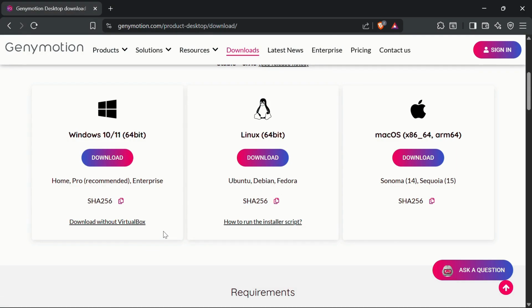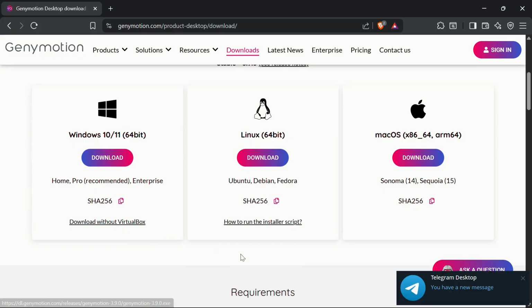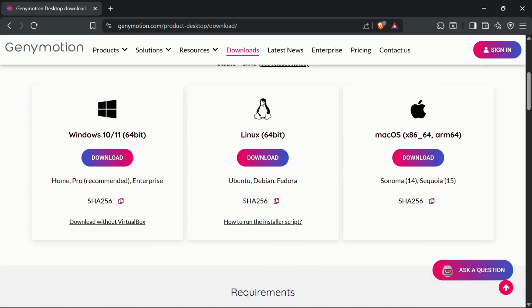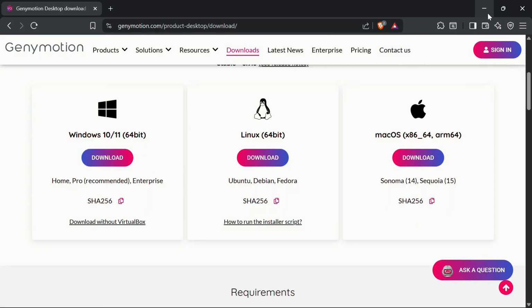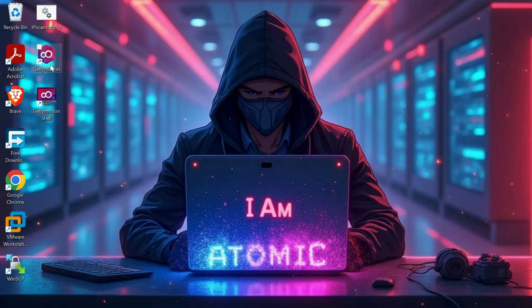If you have already downloaded or have VirtualBox on your system, you don't need to download it again. You have to download the version without VirtualBox.